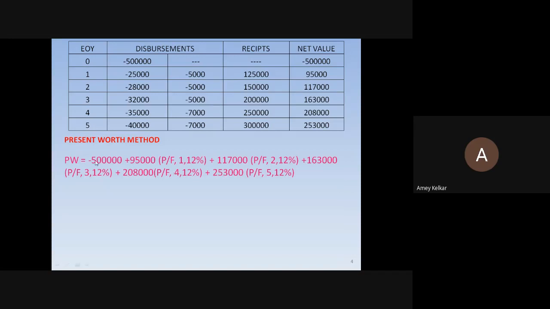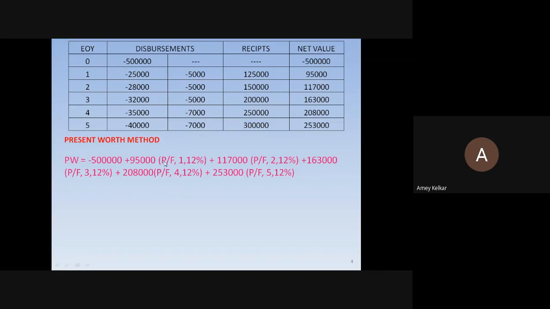So here in the screen, what I have displayed, 5 lakh is kept as it is because it is the present value itself. We are not doing anything. Then 95,000 we take from the first end of year data from net value. Okay. Second value in the net value column, 95,000.